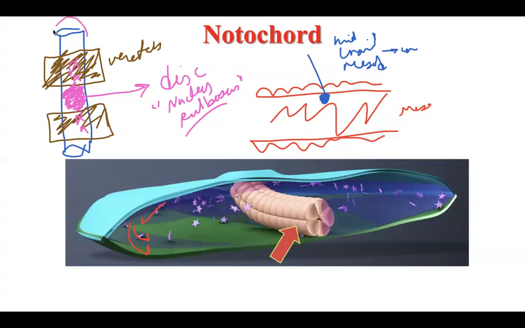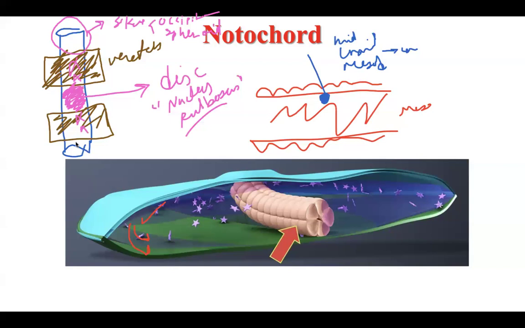The most upper part, or cranial part, will give two skull bones: the occipital bone, the back bone of the skull, and another bone inside the skull named sphenoid. Sphenoid means butterfly in shape. This is the fate of the notochord.